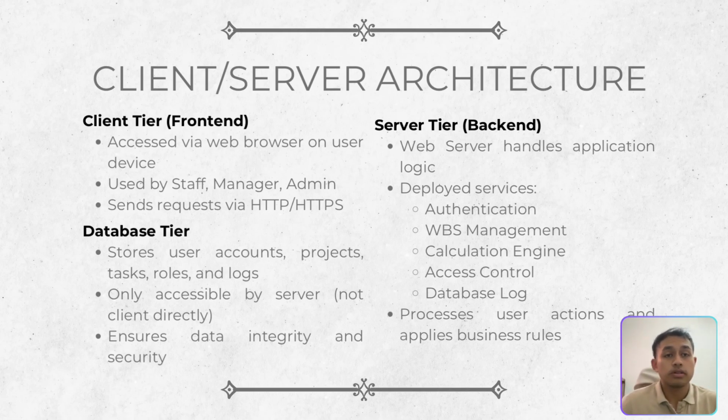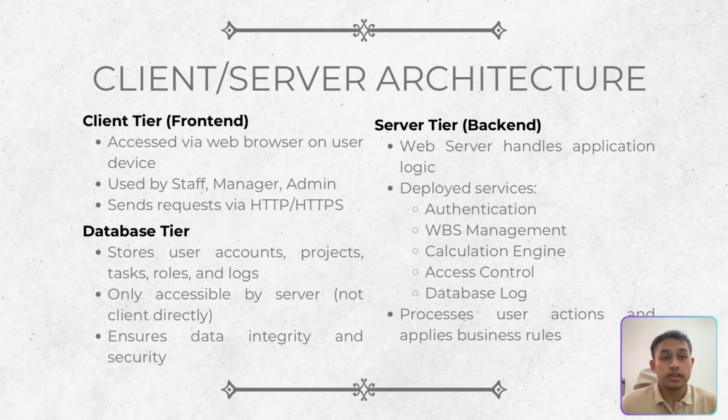Hello everyone, in this section I will briefly explain the client-server architecture used in our WBS web-based system. This system follows a three-tier structure which separates the system into logical layers: client, server, and database. At the client side, we have a user device such as a laptop or smartphone that accesses the system through a web browser. This is where users interact with the system by logging in, viewing tasks, editing the work breakdown, or managing access depending on their role. The browser sends requests to the web server using HTTP or HTTPS protocols.